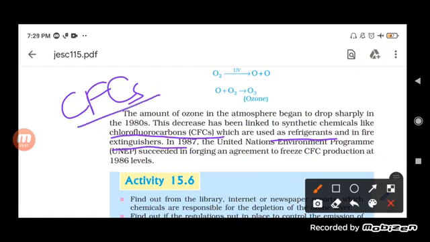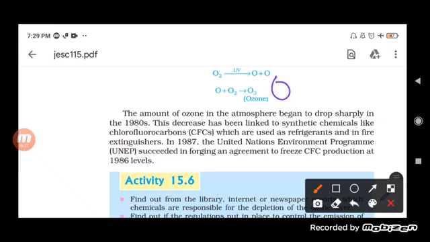Here, what happened is this: you know that O3 is made up of a combination of O2 and O. So when CFC is there in the atmosphere, it will react with this O3, and ultimately it will help in the breaking of the O3 into O2 and O. Now you know that by combining O2 plus O, the O3 is formed.